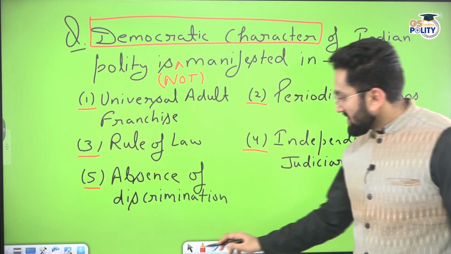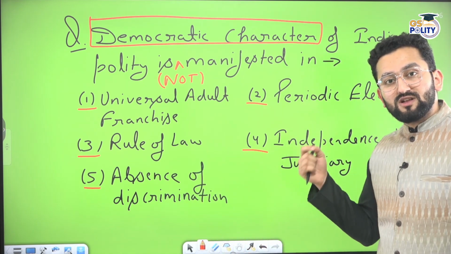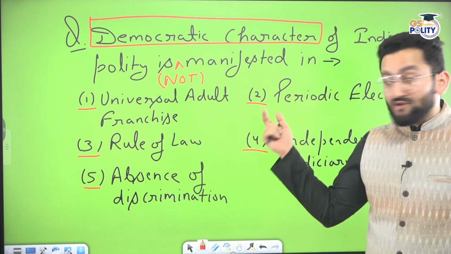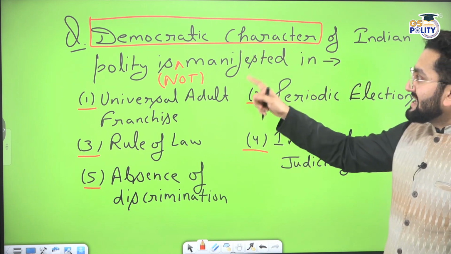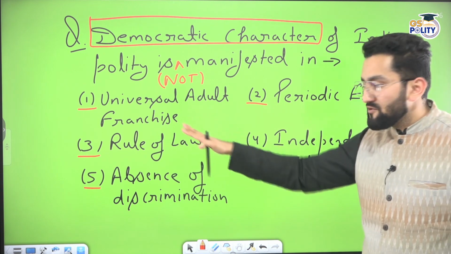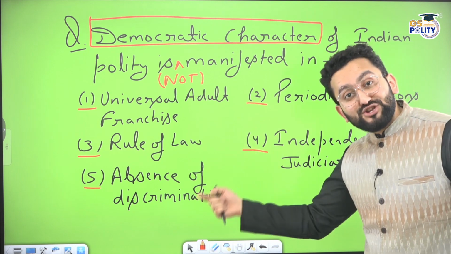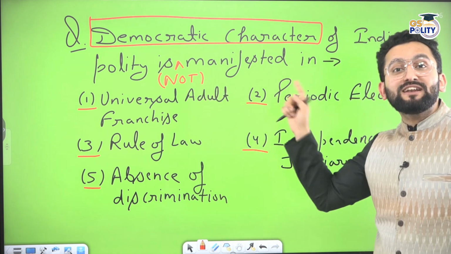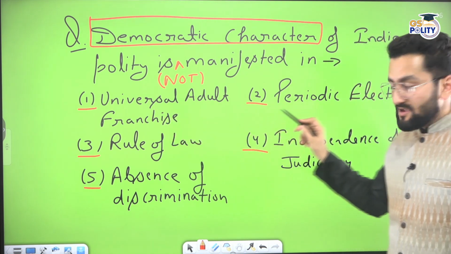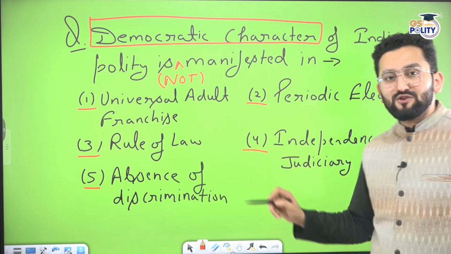Now, attempt this question. Because sovereign socialist, now we need to understand the word democratic. UPSC might ask this kind of question. Democratic character of Indian polity is not manifested in. So UPSC will give you certain options and ask which of the following is not a manifestation of democratic character of Indian polity. Universal adult franchise, periodic elections, rule of law, independence of judiciary, absence of discrimination.